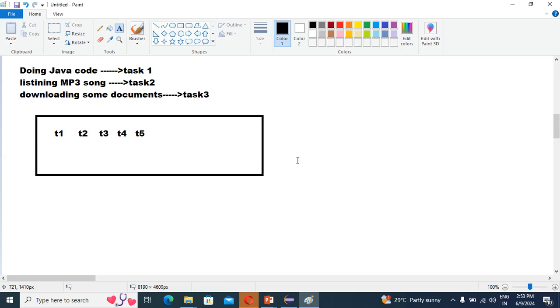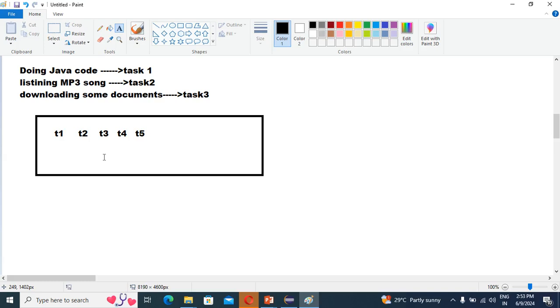So guys, in multi-threading, each and every thread, T1 to T5, is a separate independent part. Yes or no?